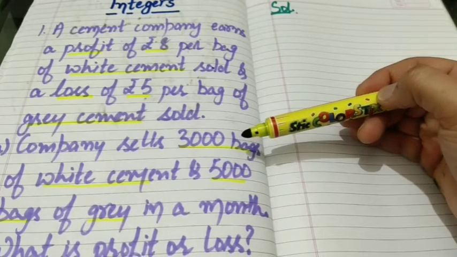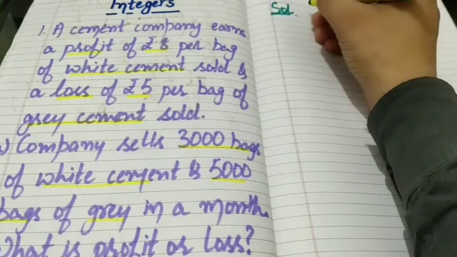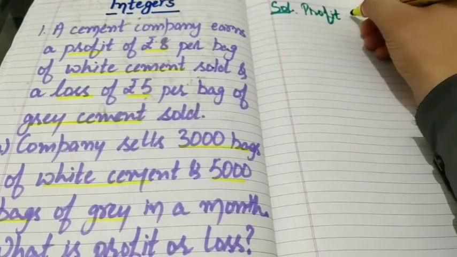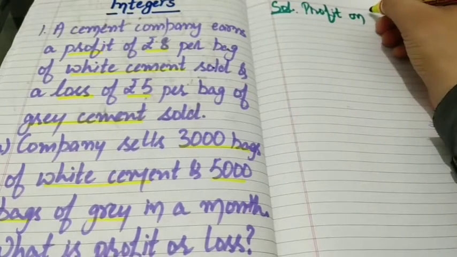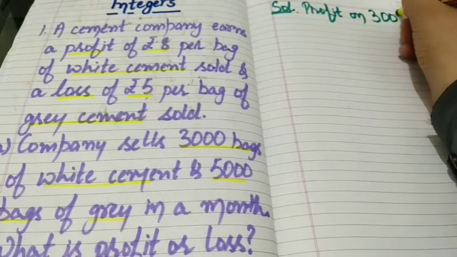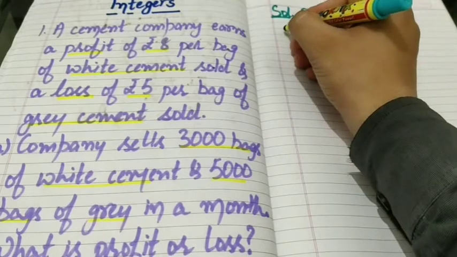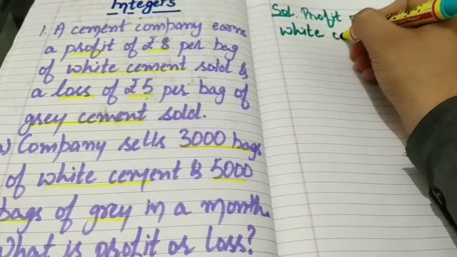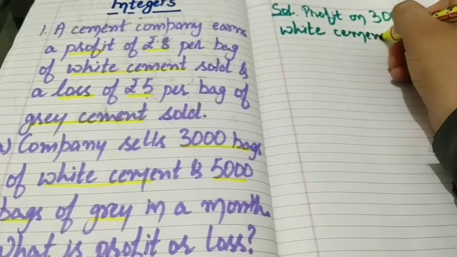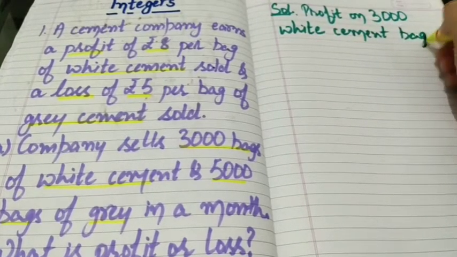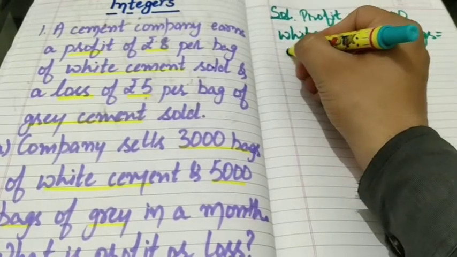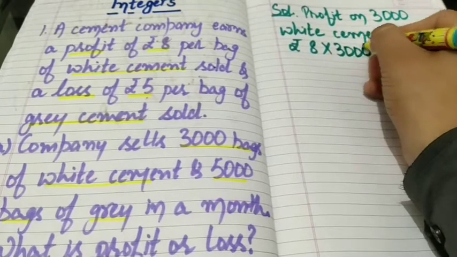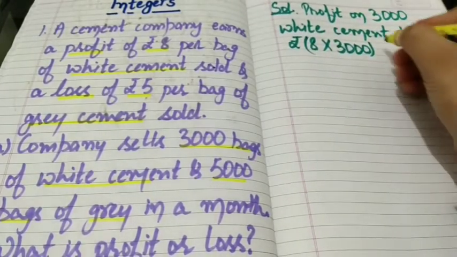Of course we have to multiply, so we write profit on 3000 white cement bags equals to rupees 8 multiplied by 3000, that is equals to rupees